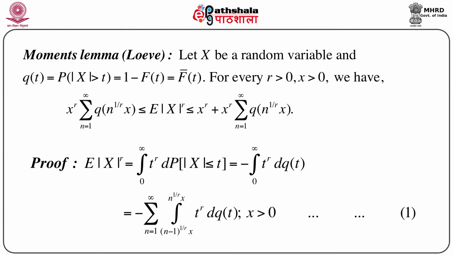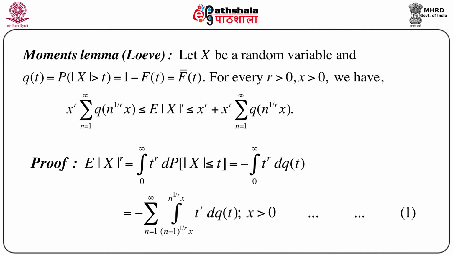Let us prove this result. Now, what is the expectation of |X|^r? That is nothing but the integral from 0 to infinity of t^r dP(|X| ≤ t). This is the probability measure induced by the random variable |X|, which equals minus the integral from 0 to infinity of t^r dQ(t), because if you check the relation between Q(t) and P(t), taking d of that, it is just minus dQ.